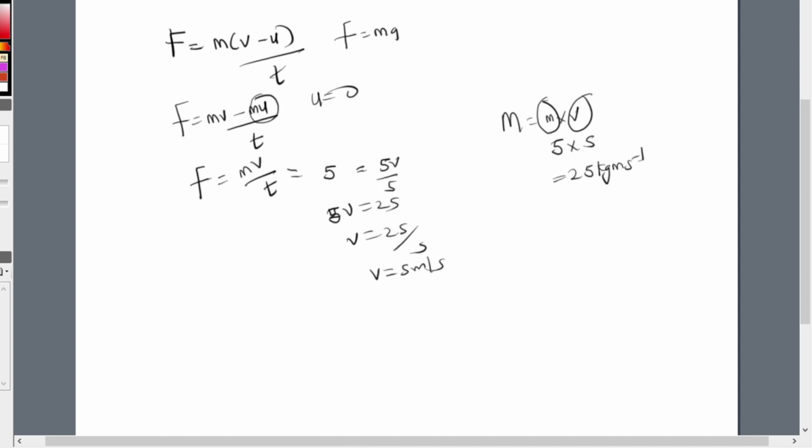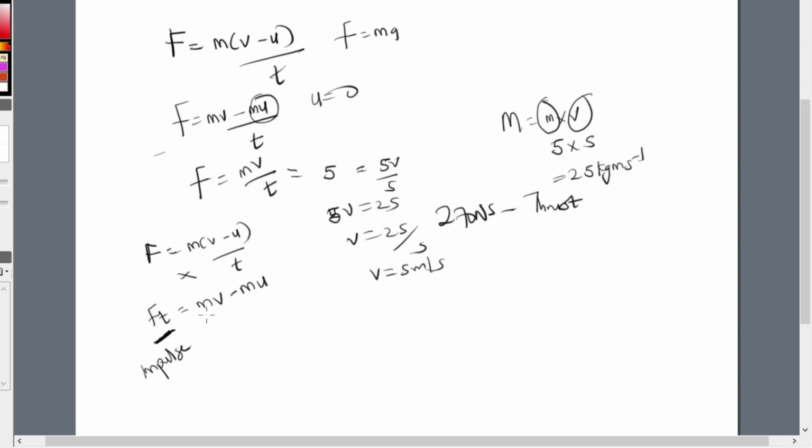Since we have it like this, we have F equal to m times (v minus u) divided by t. If I cross multiply, I have Ft is equal to mv minus mu. So this F multiplied by t, which is the impulse, was what we were given, because we were given 270 Newton second, and that is the thrust.